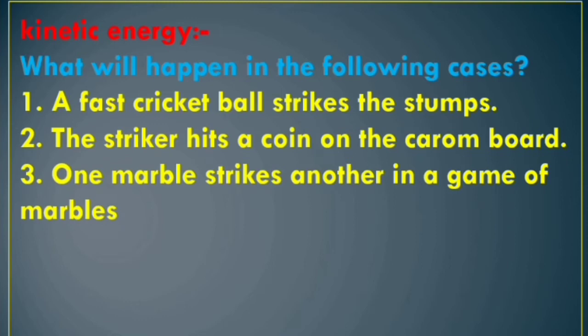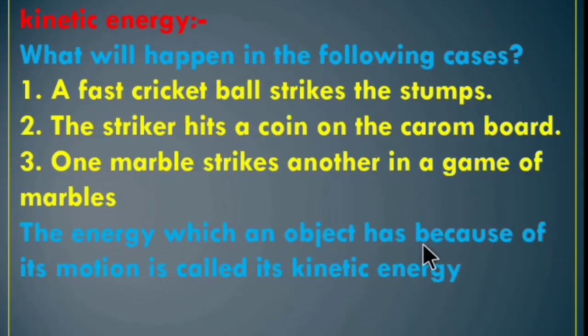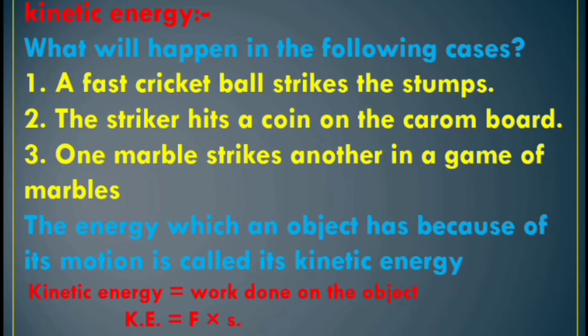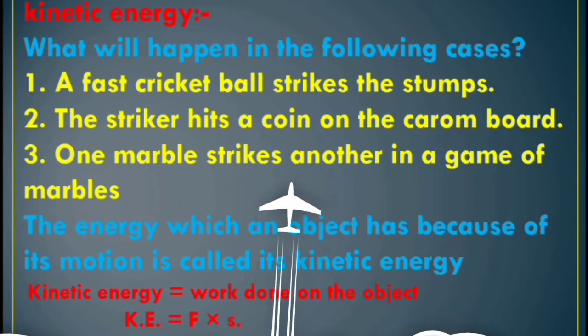Thus the moving object has some energy, part or all of which it shares with the stationary object, thereby setting it in motion. Definition of kinetic energy: the energy which an object has because of its motion is called its kinetic energy. The work done by a force to displace a stationary object through a distance is the kinetic energy gained by the object. Kinetic energy is equal to work done on the object. So kinetic energy is equal to F into S.